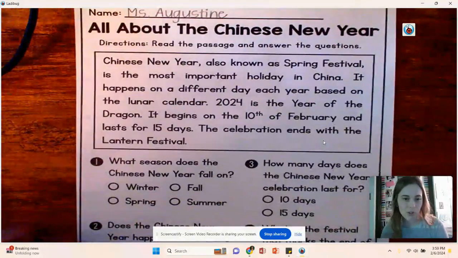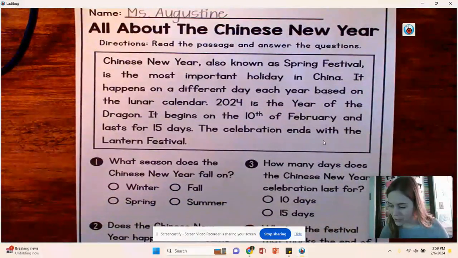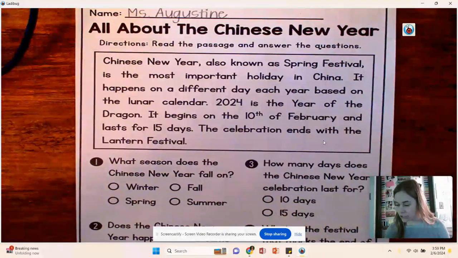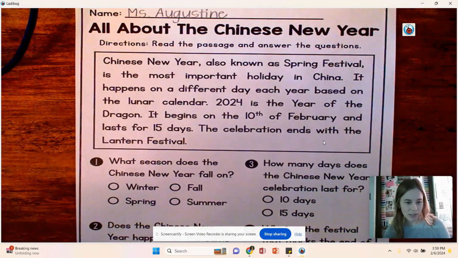The directions say to read the passage and answer the questions. So it says, Chinese New Year, also known as Spring Festival, is the most important holiday in China. It happens on a different day each year based on the lunar calendar. 2024 is the year of the dragon. It begins on the 10th of February and lasts for 15 days. The celebration ends with the Lantern Festival.